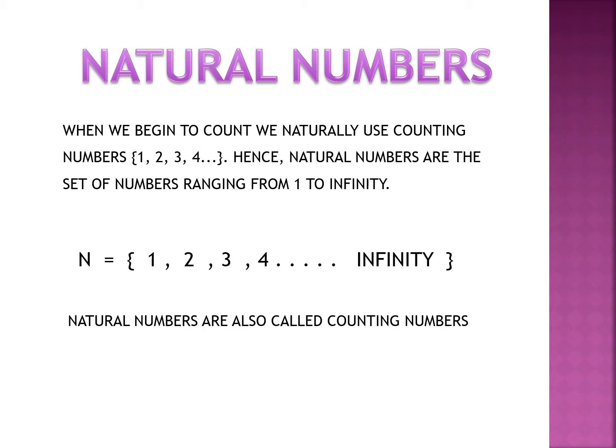Now, what are natural numbers? Natural numbers are those numbers which start from 1. Natural numbers are denoted by capital letter N. N is equal to 1, 2, 3, 4 up to infinity. Now what does this word infinity mean? The word infinity means that there is no end to this set of natural numbers. It means there is no largest natural number. Natural numbers are those numbers which start from 1 and range from 1 to infinity.